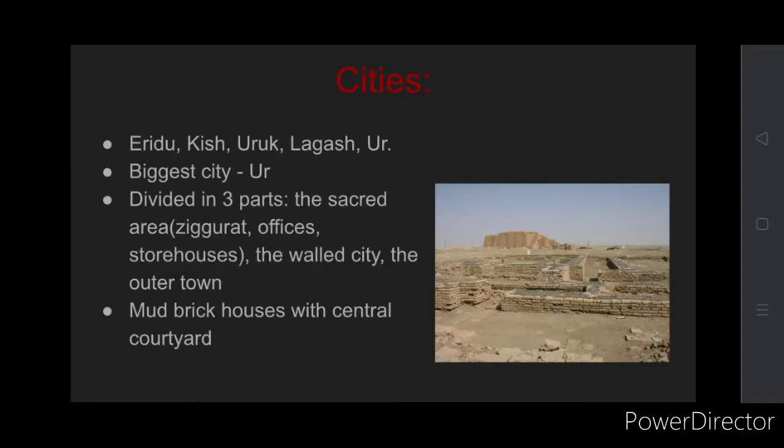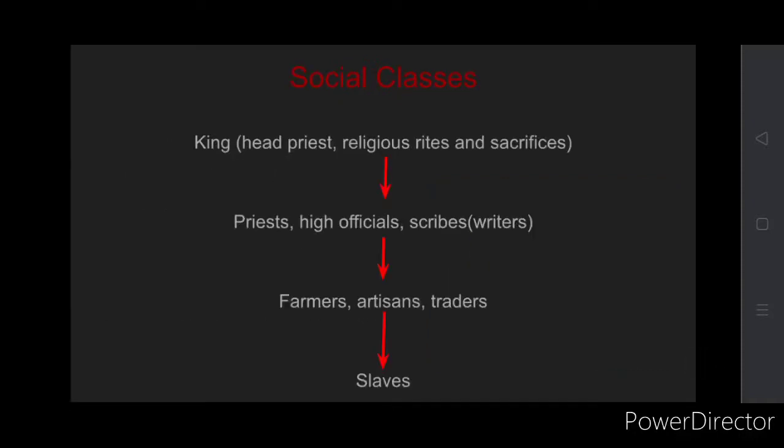Okay, now moving on to the social classes. What was the hierarchy over there? It was a hierarchical structure. The person on the top would be the king, and he would be the head, and the head priest. Religious rites and sacrifices were the duties of the king.